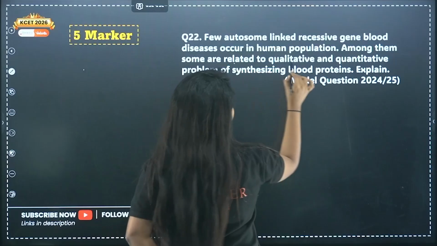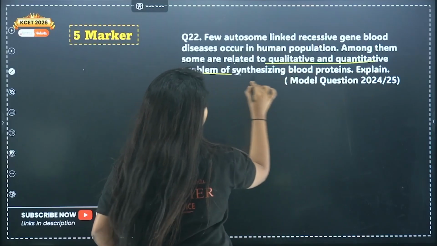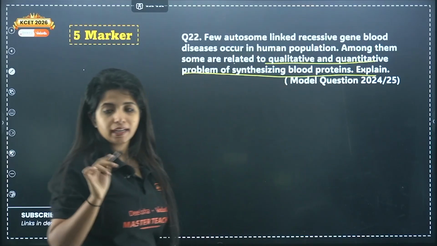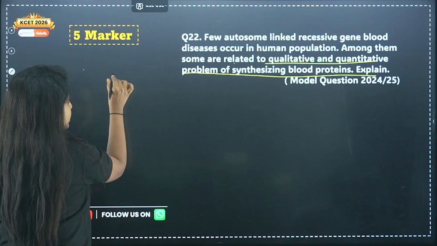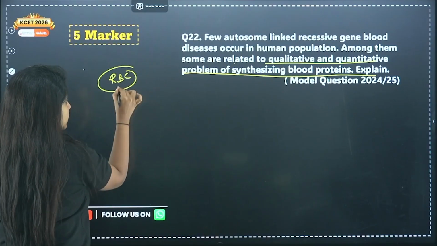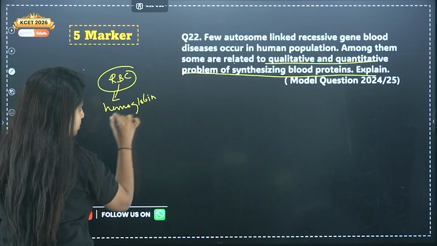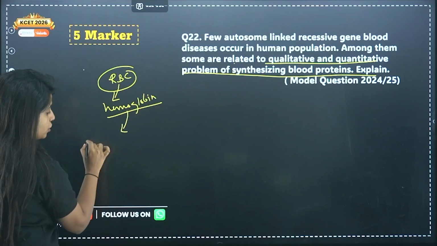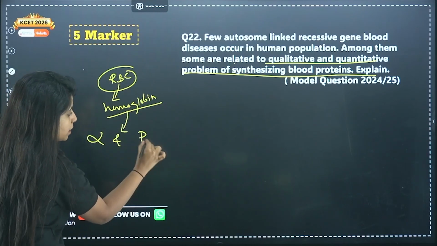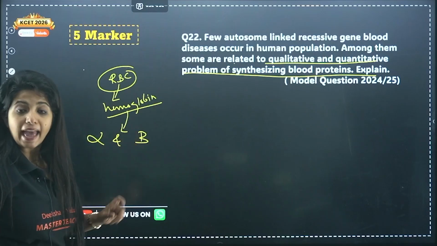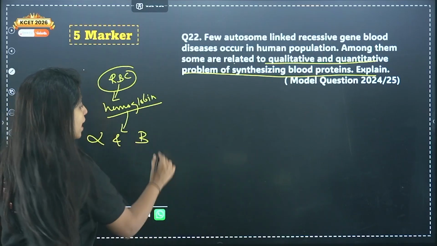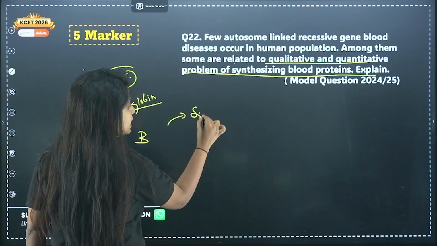Among them, some are related to qualitative and quantitative problems of synthesis of proteins. So I'll tell you, in our body, you know RBC is there. RBC, my dear children, will have hemoglobin. Agreed? This hemoglobin is made up of alpha and beta globin chains. You have a disease which is known as sickle cell anemia.